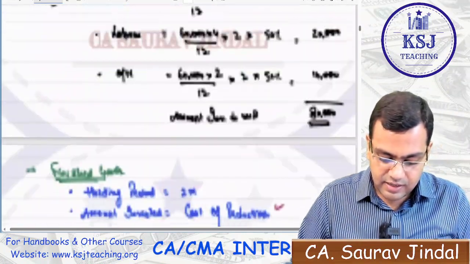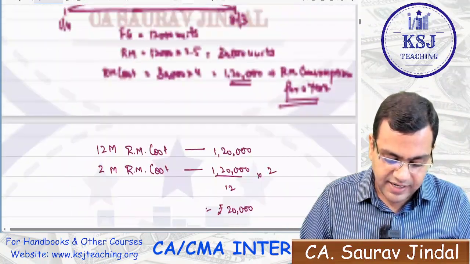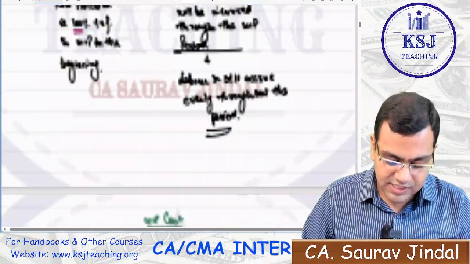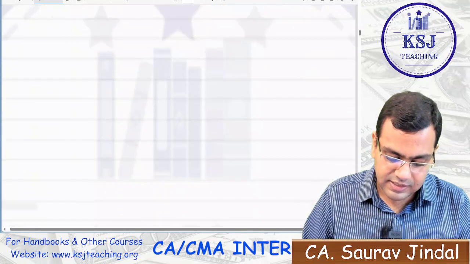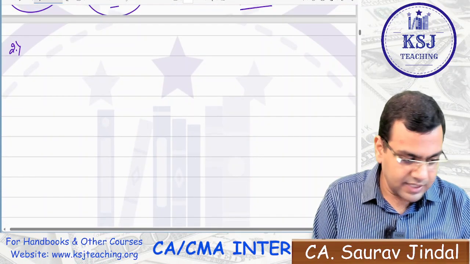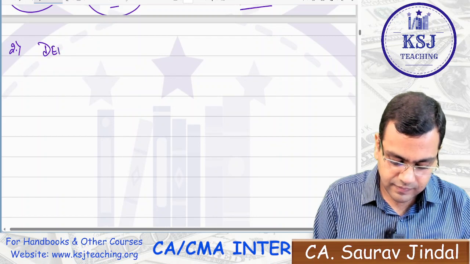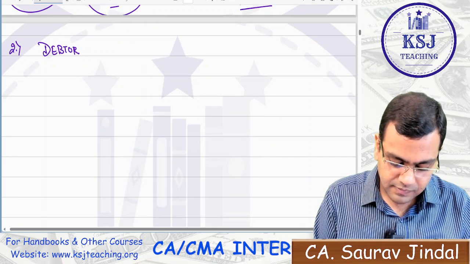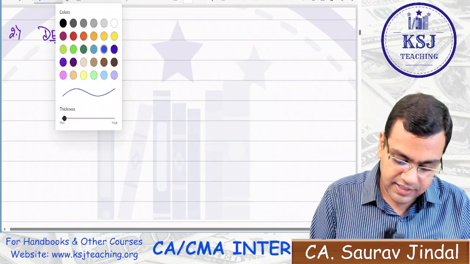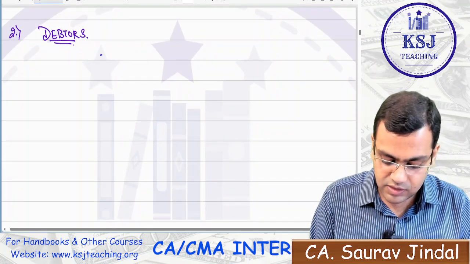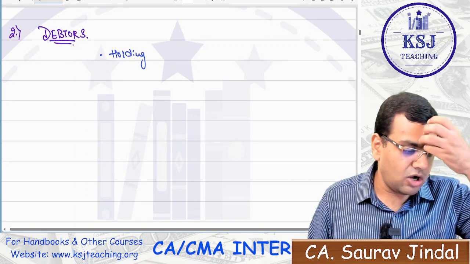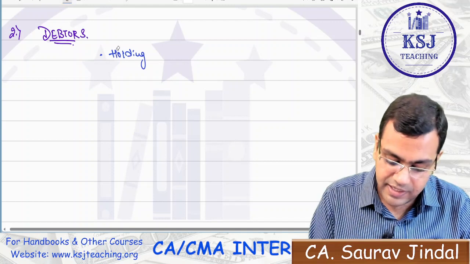Now, with this, we have ended the inventory part. Now, the second part that we are going to discuss is the debtors part. Again, the first thing will be the holding period, or what we call the debtors collection period.